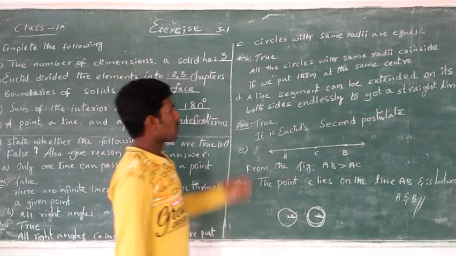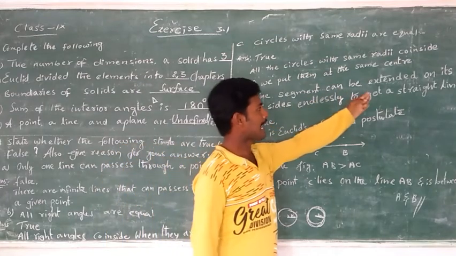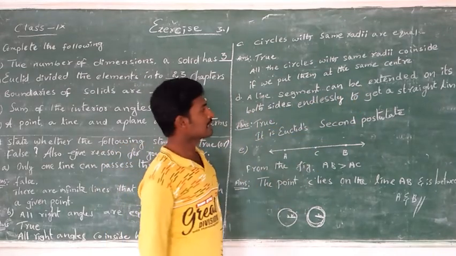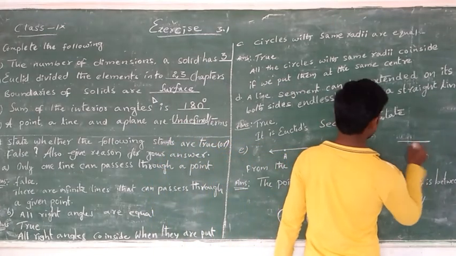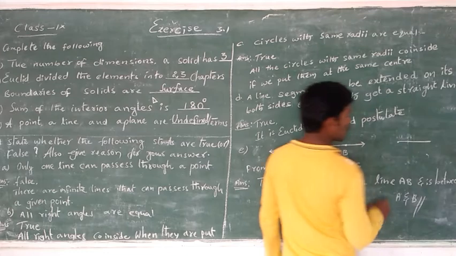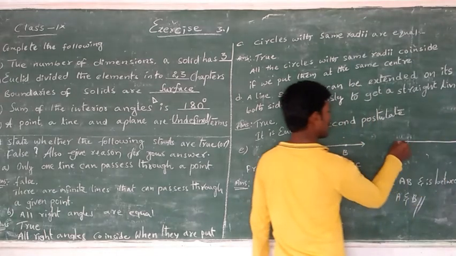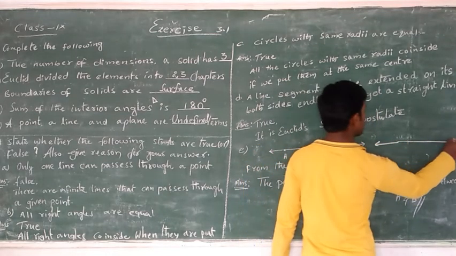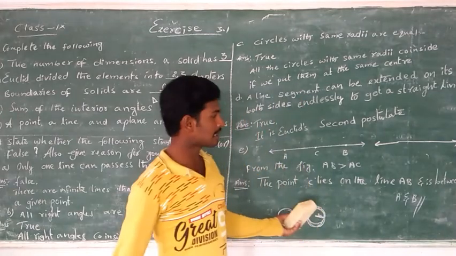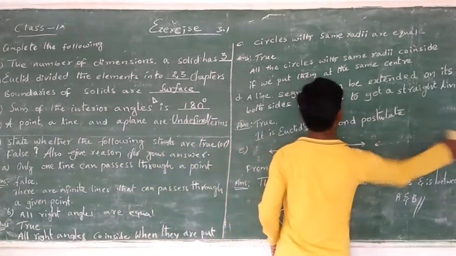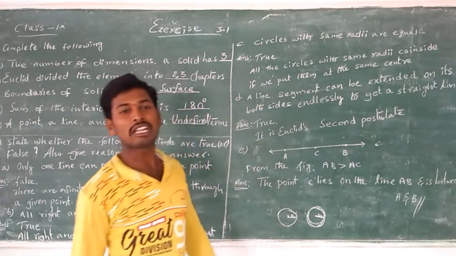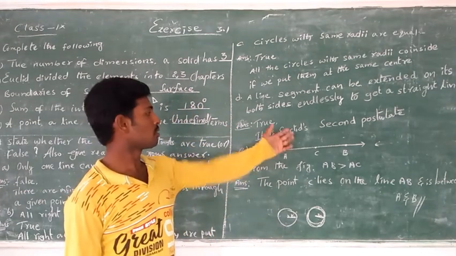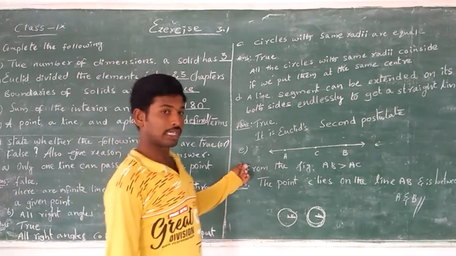Then, the next one: a line segment can be extended on both sides endlessly to get a straight line. Suppose this is a line segment. If we extend it on both sides, it becomes a straight line. Yes, it is a true statement. It is Euclid's second postulate, so you can look at the second postulate in your textbook.